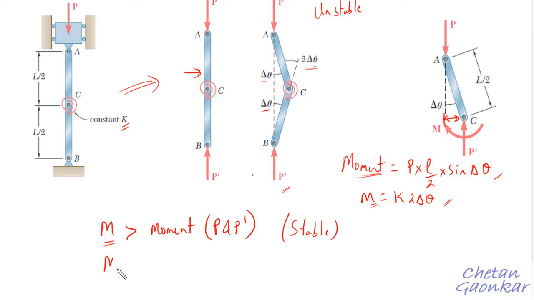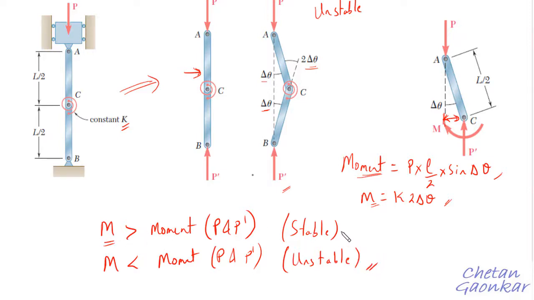But if this M becomes less than the moment generated by the forces P and P dash, then definitely the system will start moving further away from the equilibrium position, and therefore this case will be called the unstable case. So this is the stable case, this is the unstable case.